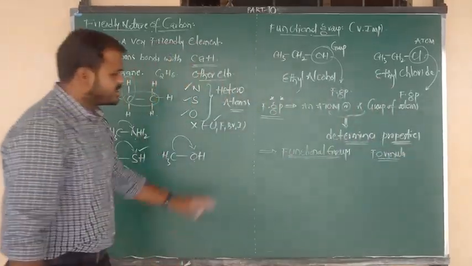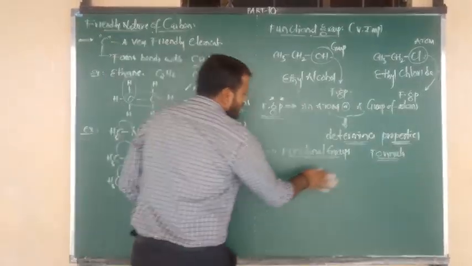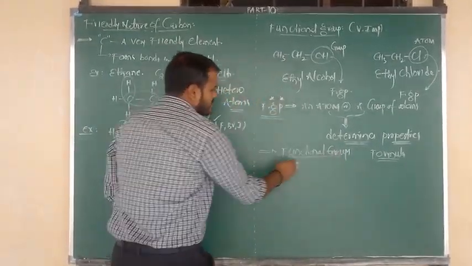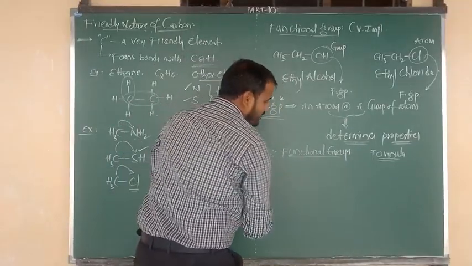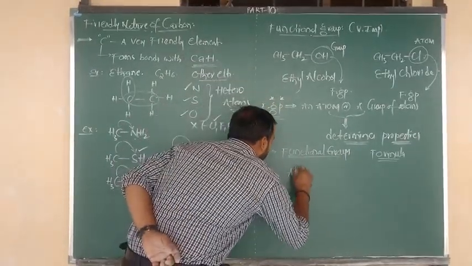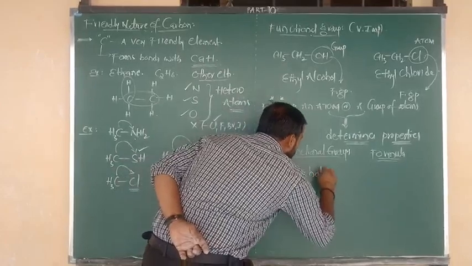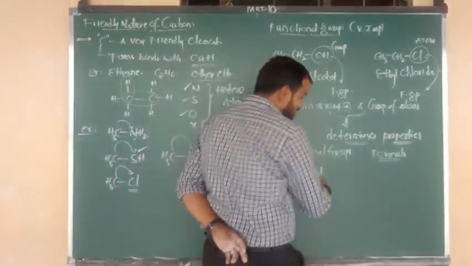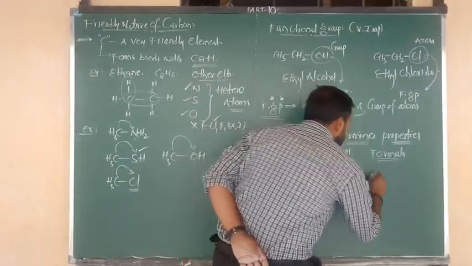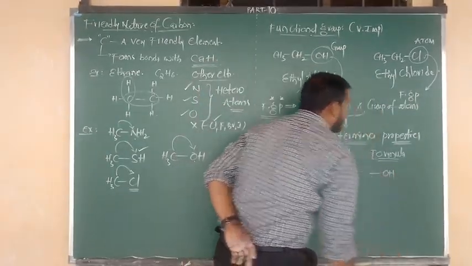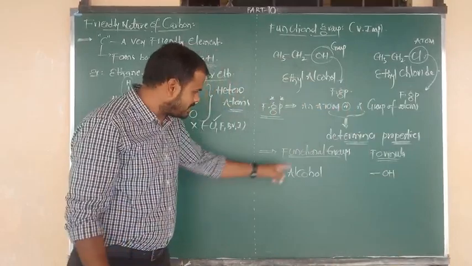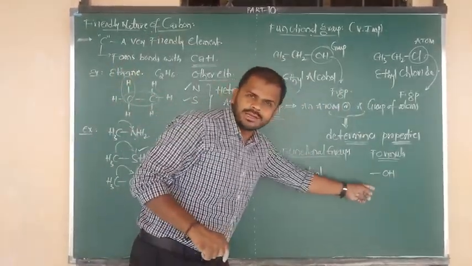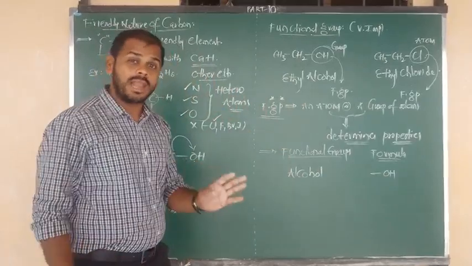Ready, beta? So this is very important for you: functional groups and their respective formulas. Let me consider first the alcohol functional group. It will decide the property of the organic substance. Its formula is OH. You should remember that only. Alcoholic functional group formula OH. OH indicates the alcohol functional group.